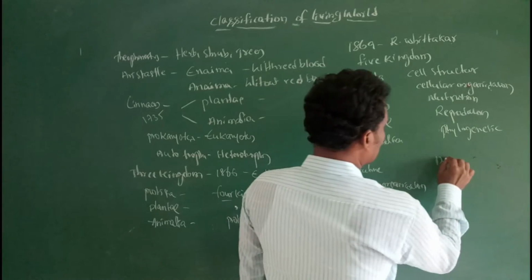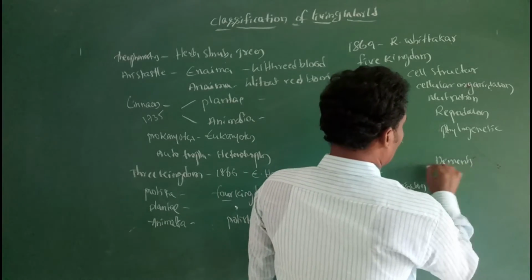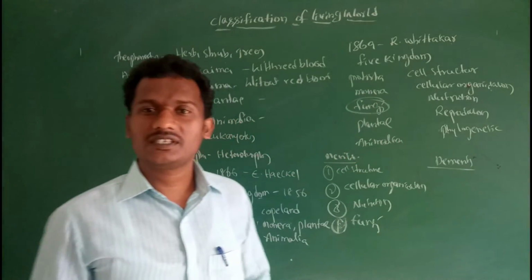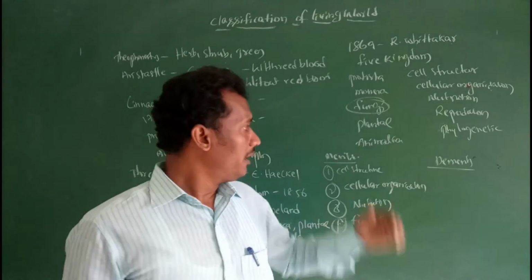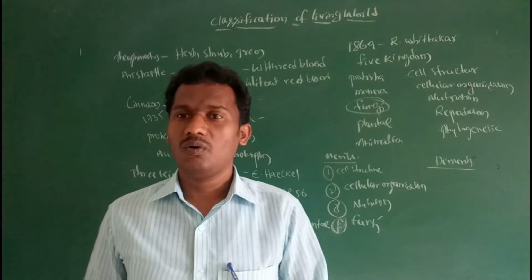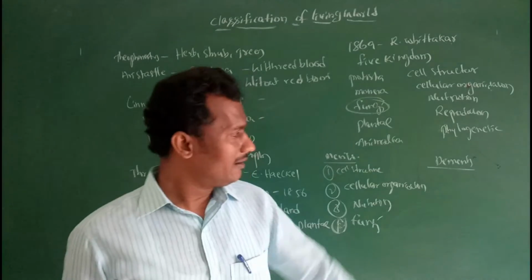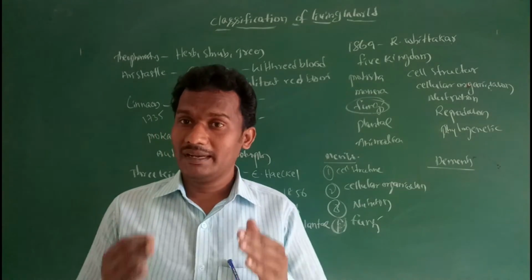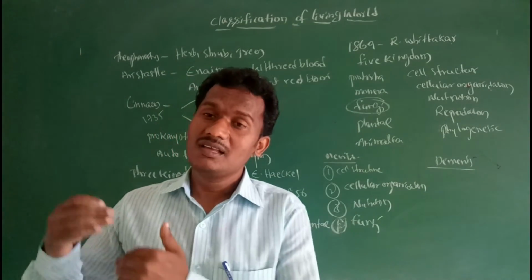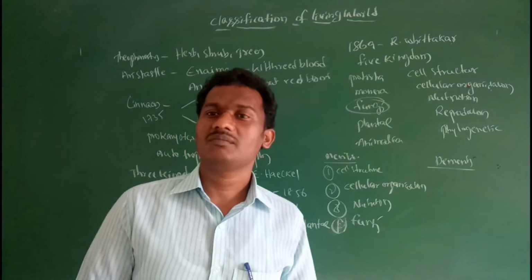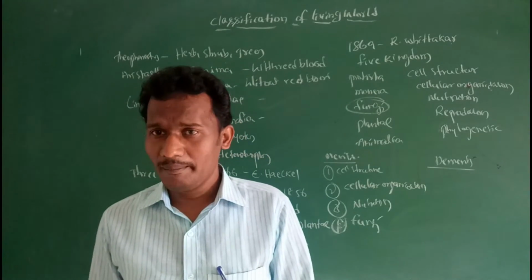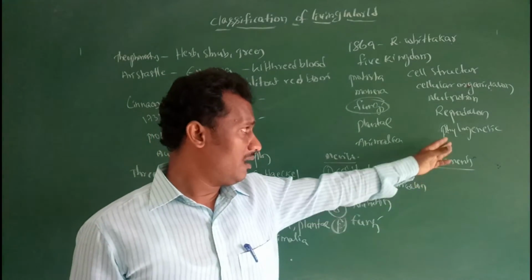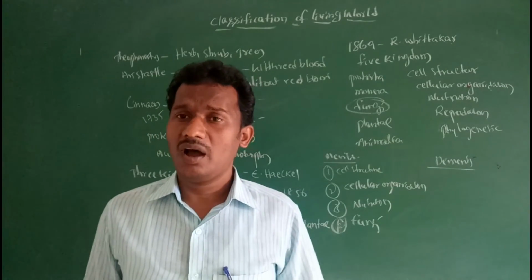Then demerits. So demerits of five kingdom system of classification. Generally Monera included all the prokaryotes, and plants included all plants. But in Monera, in bacteria, some are photosynthetic, some are non-photosynthetic. That means autotrophs and heterotrophs are present. Then in plants, all are autotrophic.